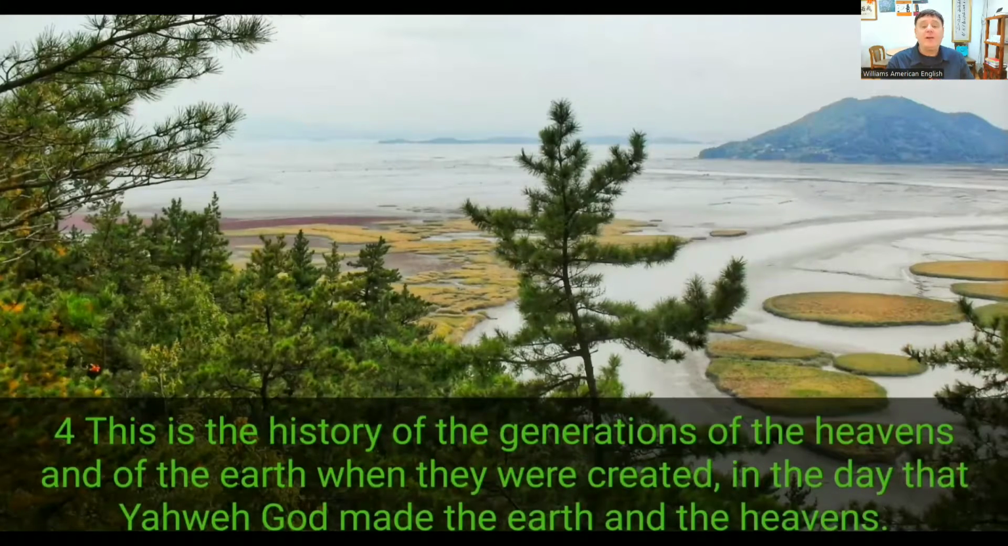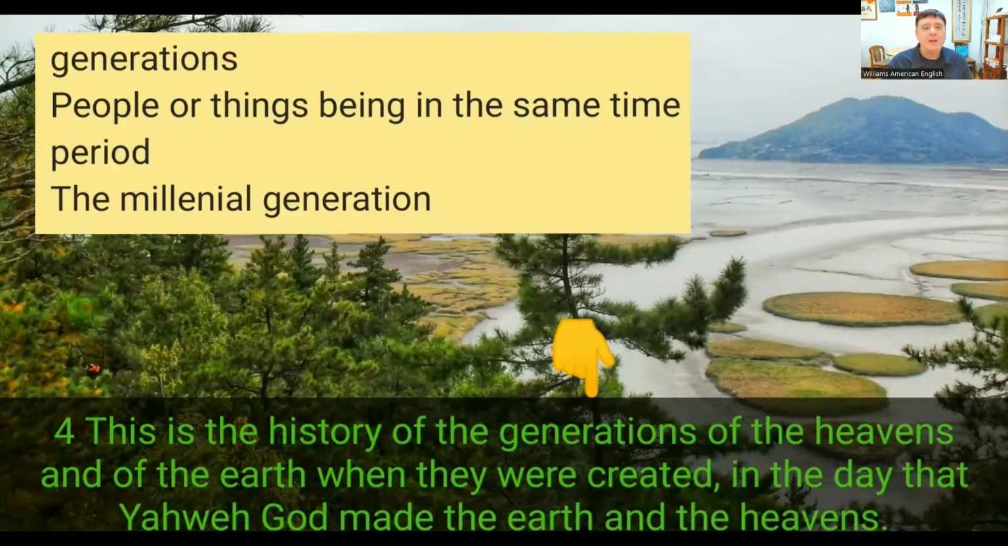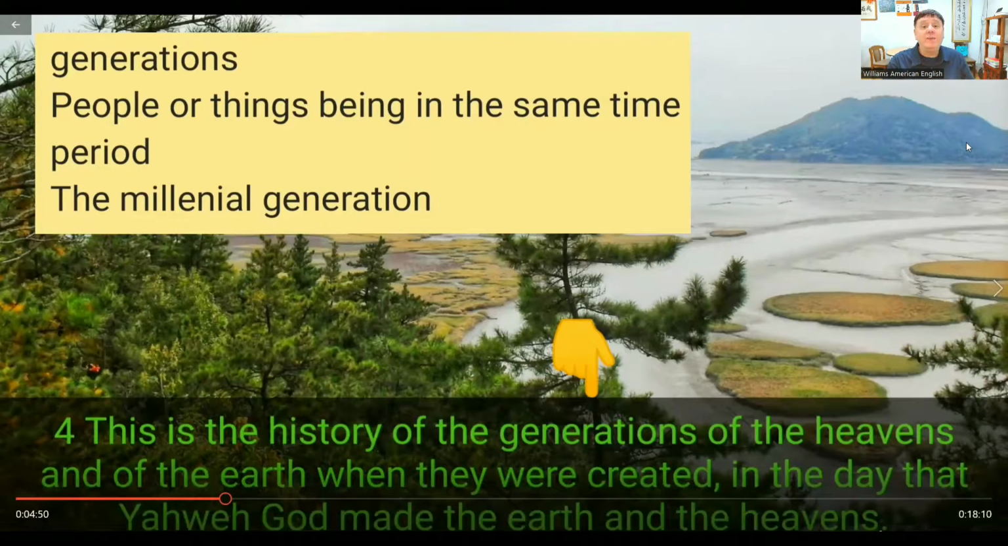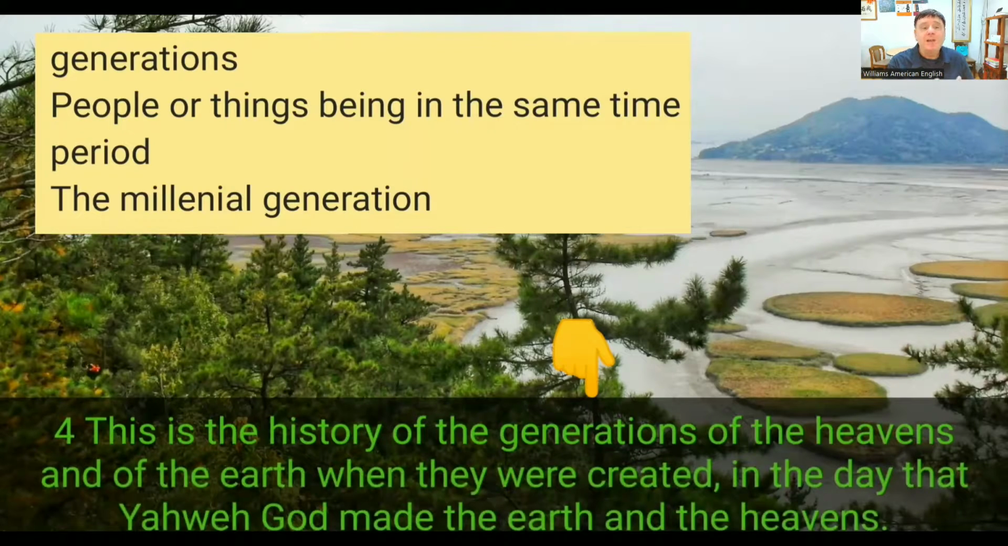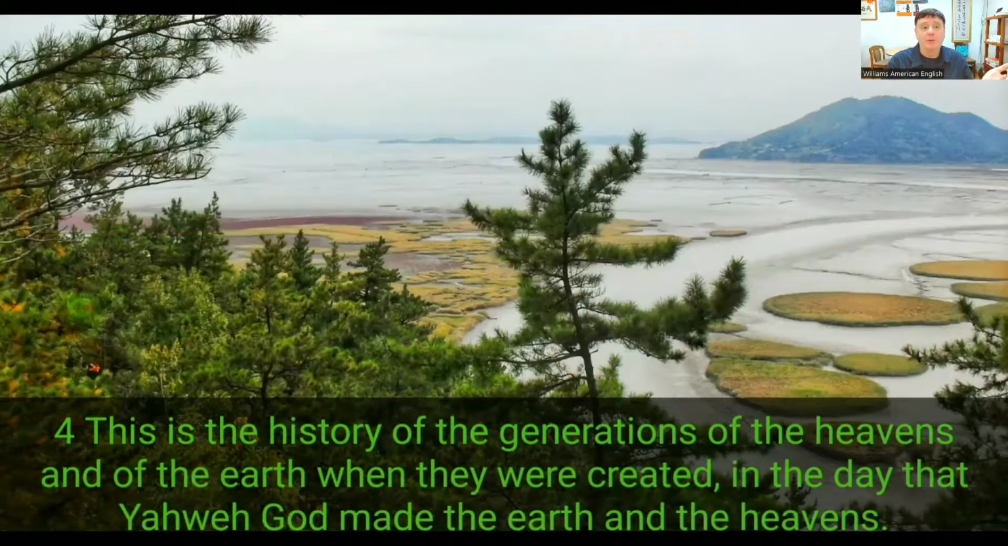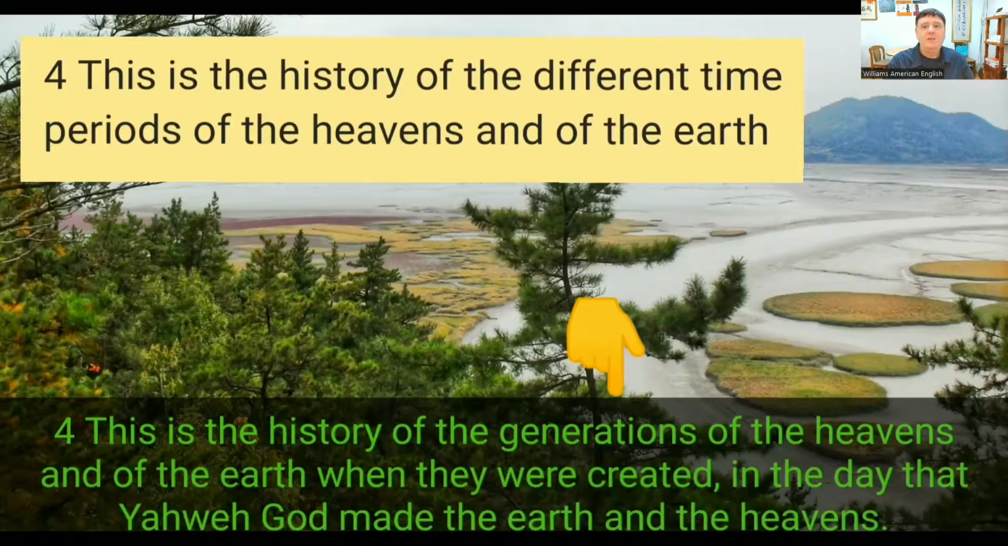Now, verse 4 says this. This is the history of the generations of the heavens and of the earth when they were created, in the day that Yahweh God made the earth. Now we have this word generations. This is people or things being in the same time period, like the millennial generation, right? Sometimes we'll say the baby boomer generation. So this is the history of the different time periods of the heavens and the earth.